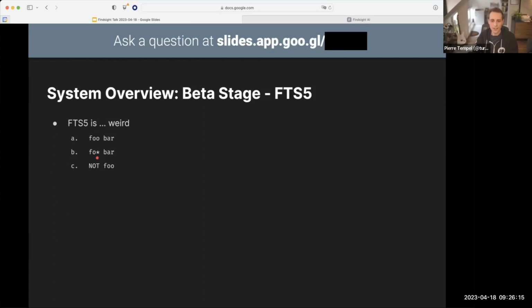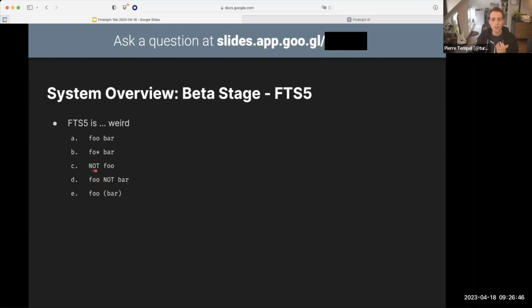Because unlike in any other language, in FTS5, NOT isn't a unary negation operator, it's a binary set operator. In your head, if you think of NOT as EXCEPT, which is what this operator is called in SQL, you'll see why this is a syntax error, right? We can write this as foo NOT bar, and we'll find documents that contain foo minus the set of documents that would contain bar, but there's no unary negation. So already pretty weird.